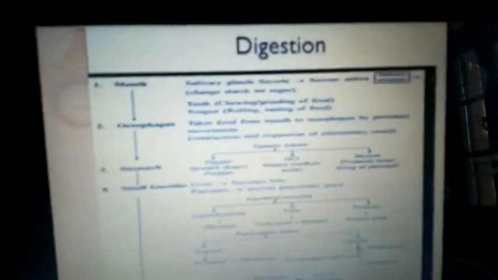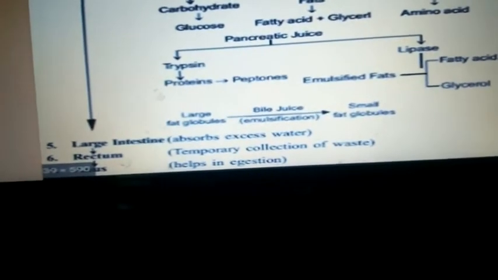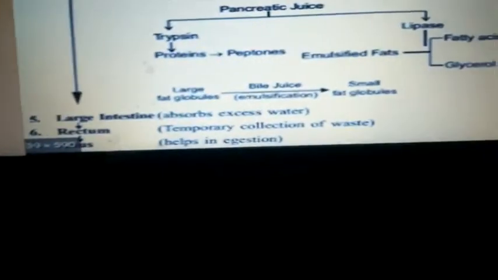Then the food enters into the large intestine, where an organ is present which does not have any use in the digestive system, known as appendix. But if food moves into the appendix, it will cause a very harmful pain all over our body, which is harmful for us and needs an operation.